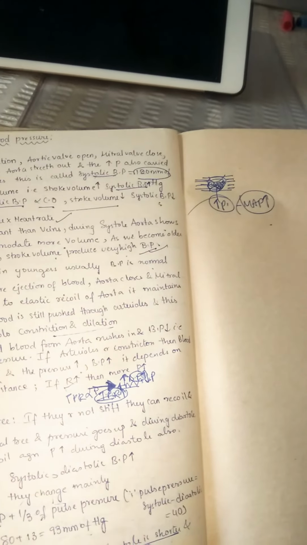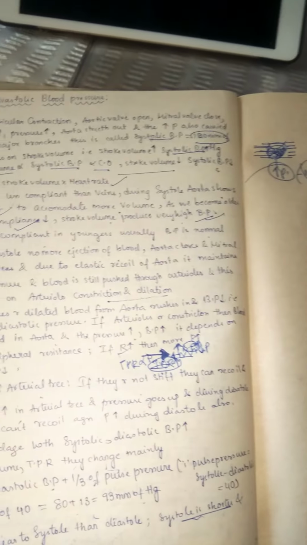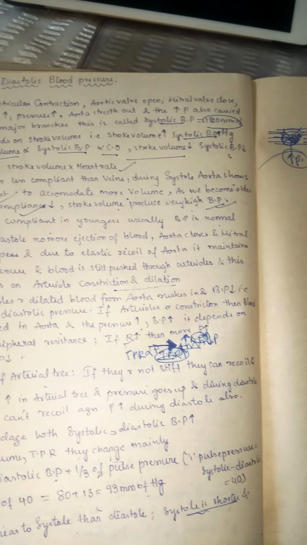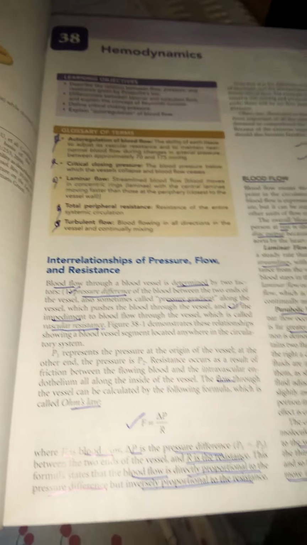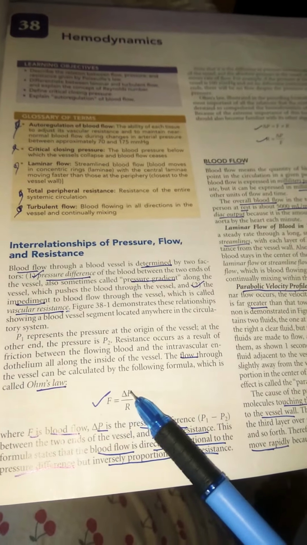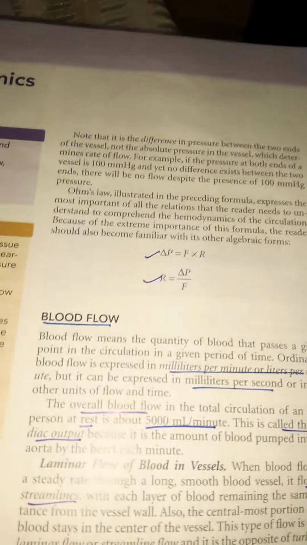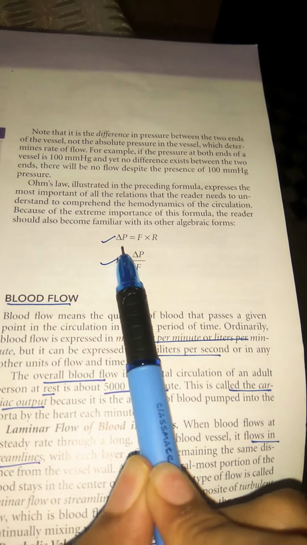So this is all about hemodynamics, which we have completed. Finally, we'll see some pictures from our textbook so that we can correlate them with our textbook diagrams and understand it more clearly. These are all the formulas we have already seen. Flow is equal to change in pressure gradient divided by resistance, and from that formula we also have change in pressure gradient equal to flow times resistance.